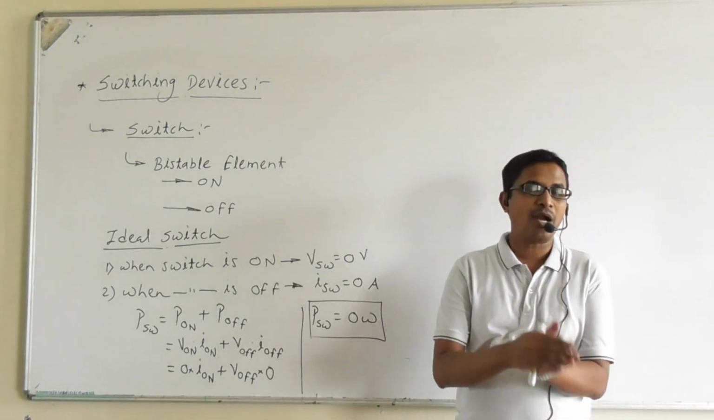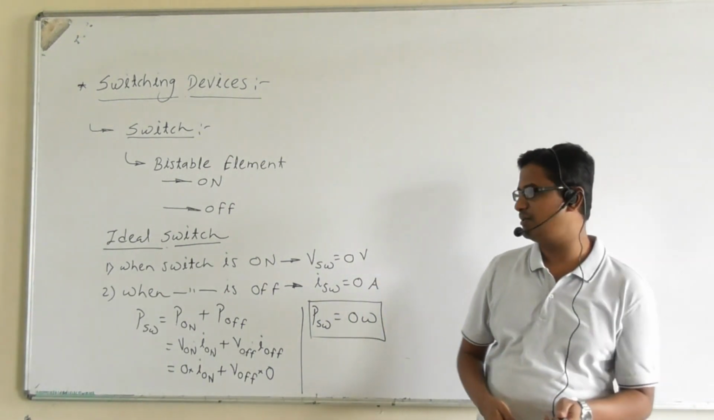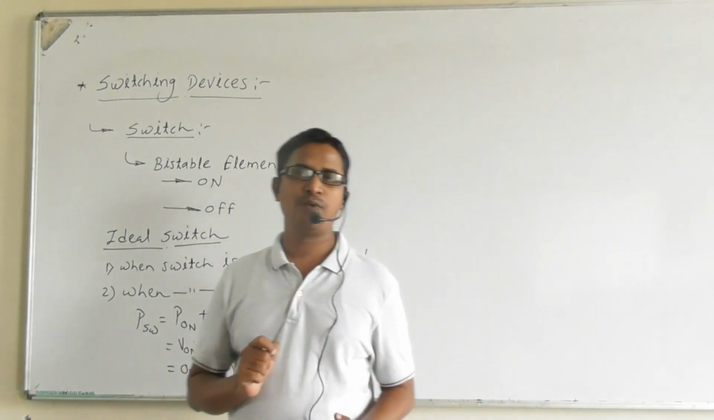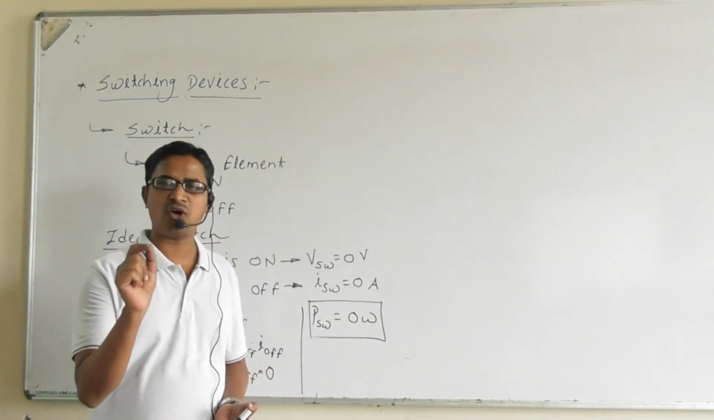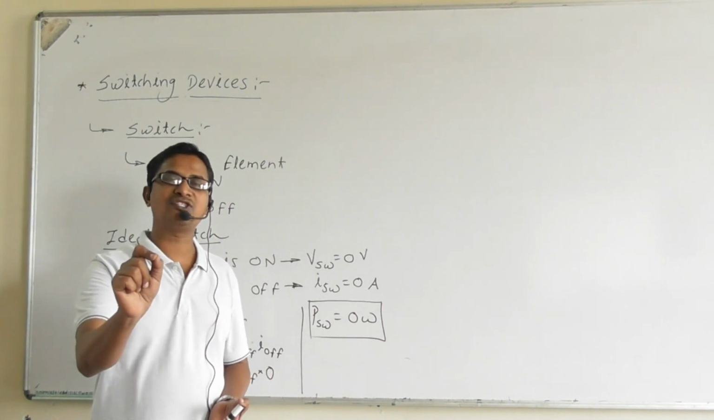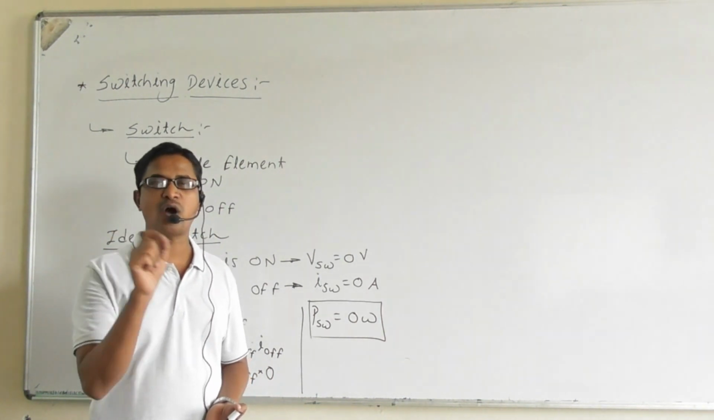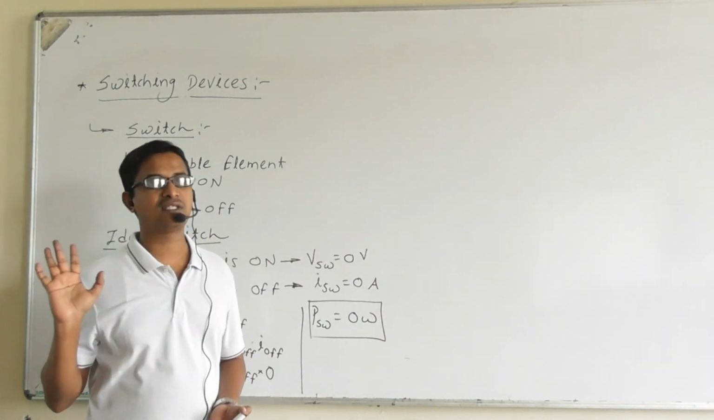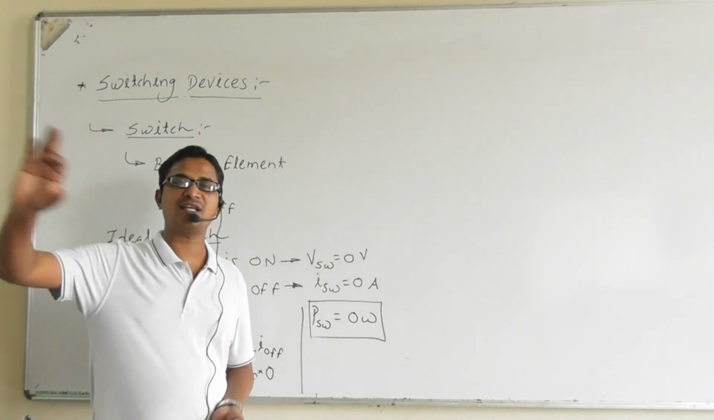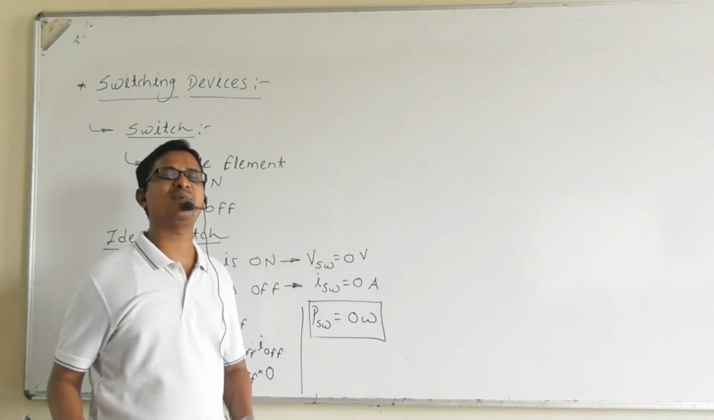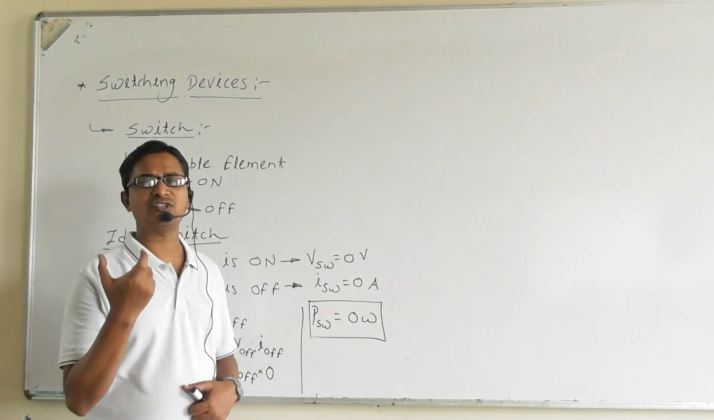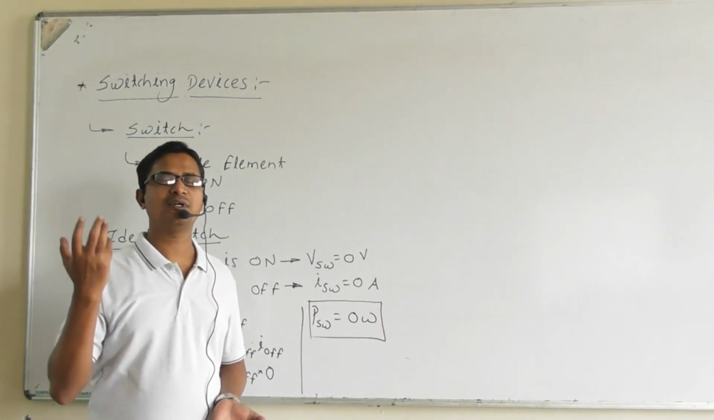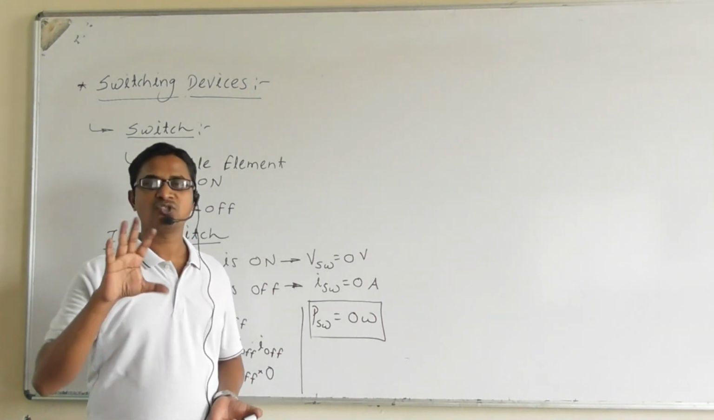Next, what about the practical switch? In the case of a practical switch in the on state, is the on state voltage drop 0? No. Every practical switch causes some voltage drop across it during the on state. For conventional diodes, if the diode is made of silicon, the voltage drop is 0.7 volt. If it is made of germanium, it is 0.3 volt. So it is non-zero.